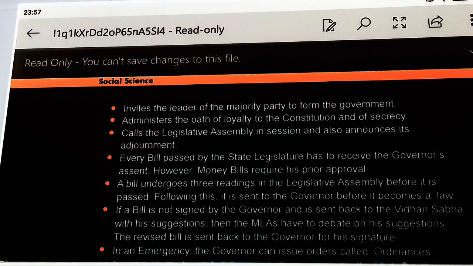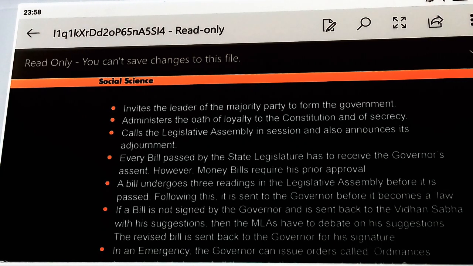Now, a bill undergoes 3 readings in the state legislative assembly before it is passed. So, all the bills are discussed and debated upon in the state legislative assembly, and after 3 readings, they are passed, and then sent to the governor, and after receiving his approval, it becomes a law.